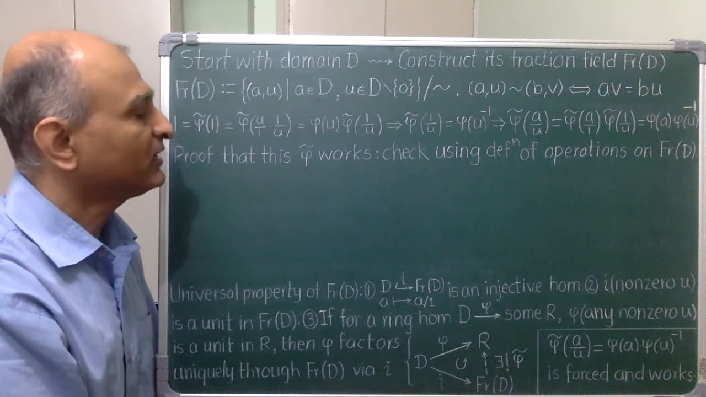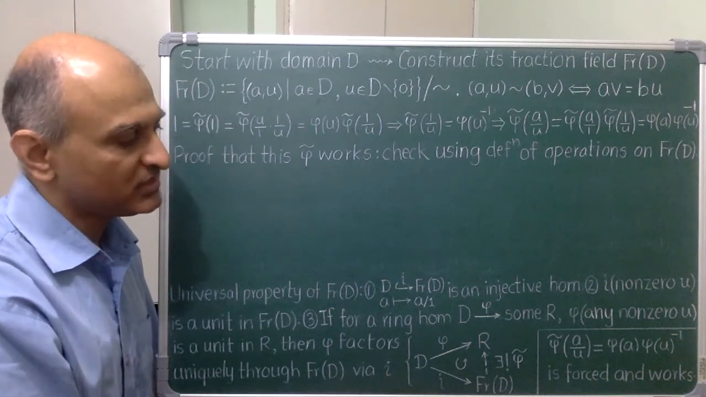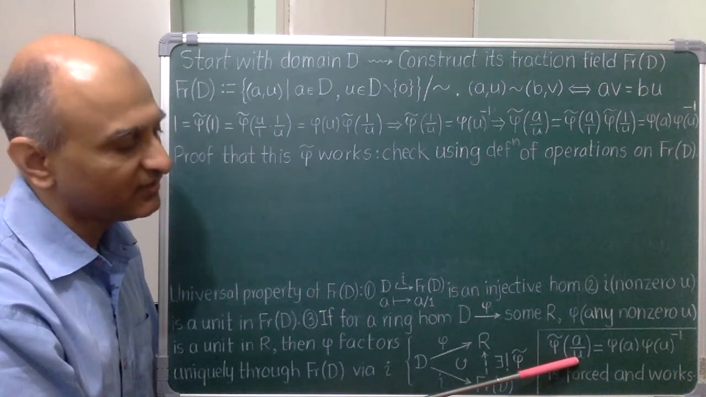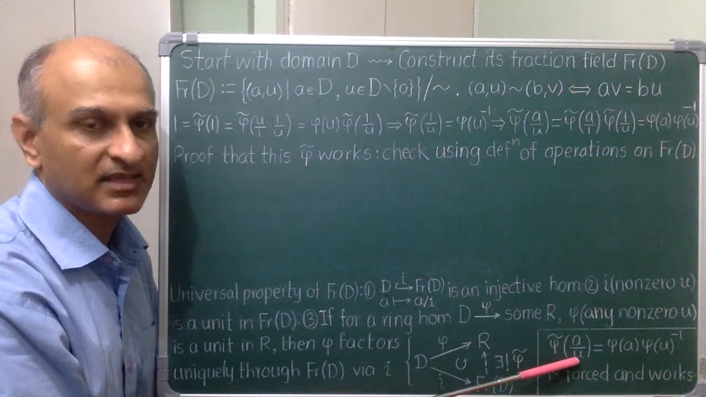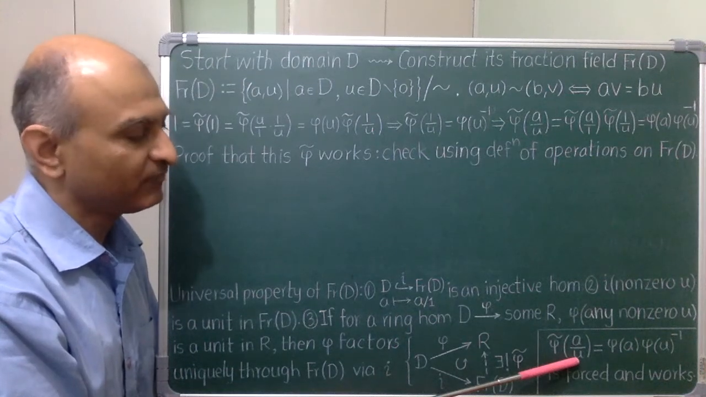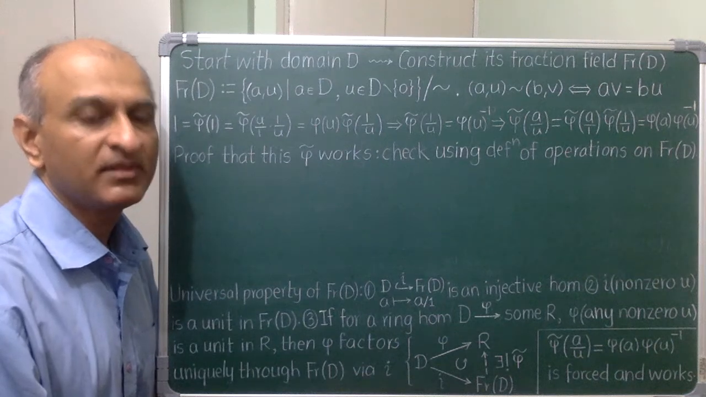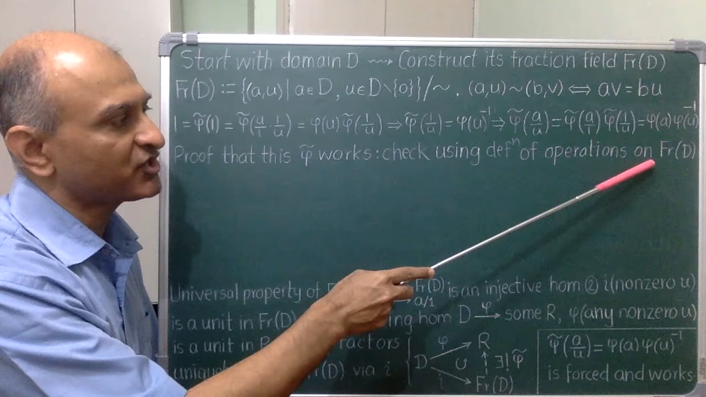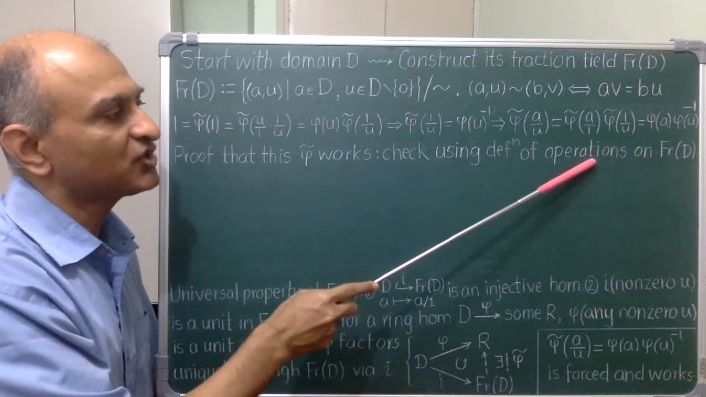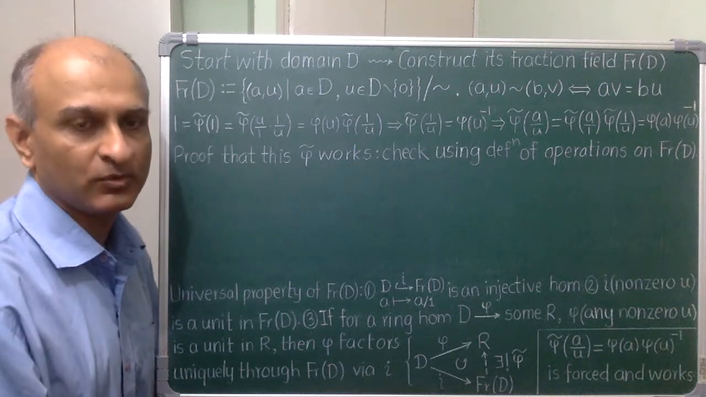Okay, now that we have the formula, there are a number of checks to do. First, that the formula is even well defined, because remember a by u is really an equivalence class. But this check, along with the fact that phi tilde is a ring homomorphism, all of those work just by using the definition of the fraction field and the definition of operations on that. So you should carry this out on your own.